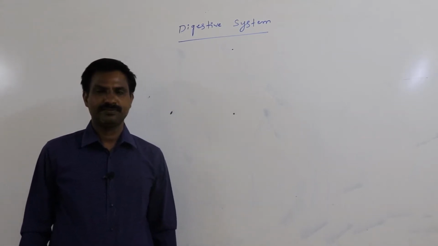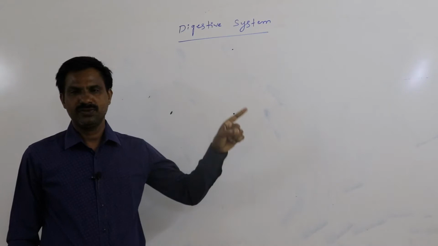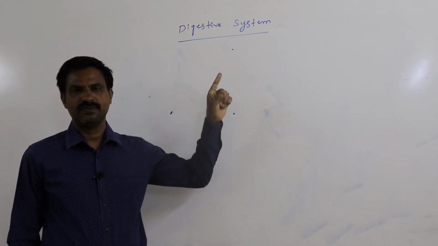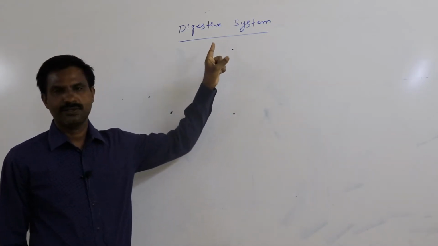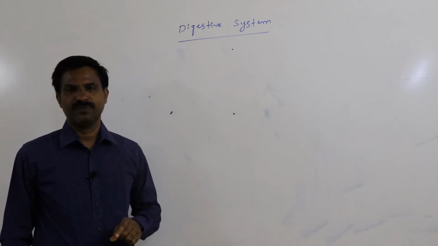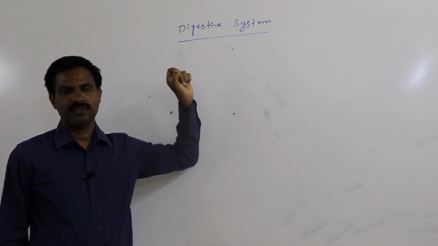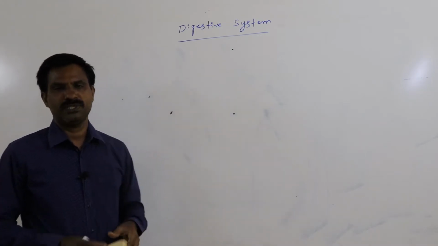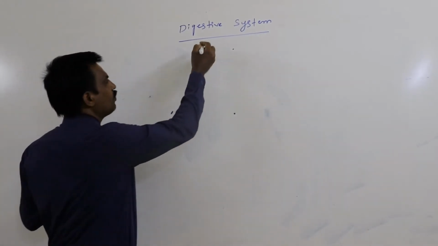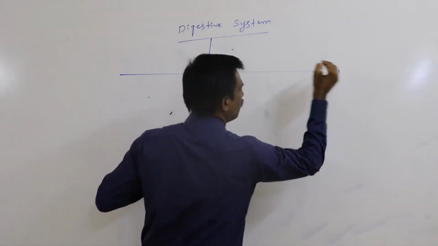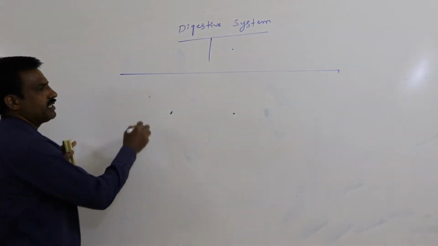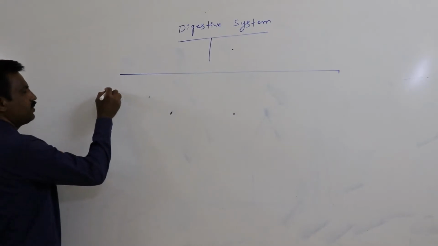Dear students, in second year zoology syllabus, the first topic is human digestive system. In human digestive system, two principal portions are present. One is the alimentary canal, second one is the digestive glands.